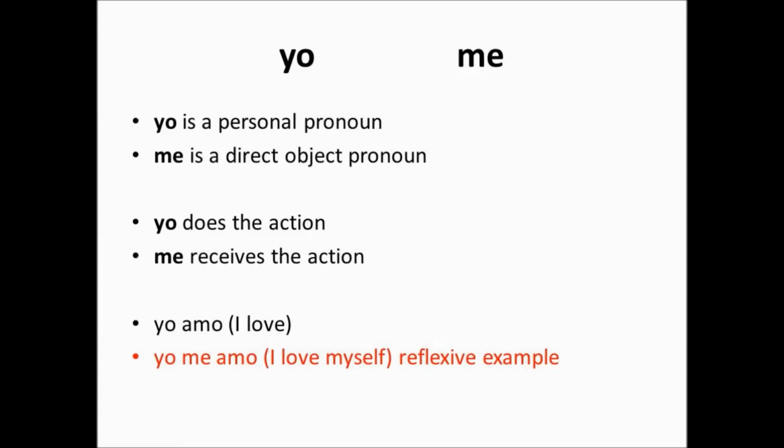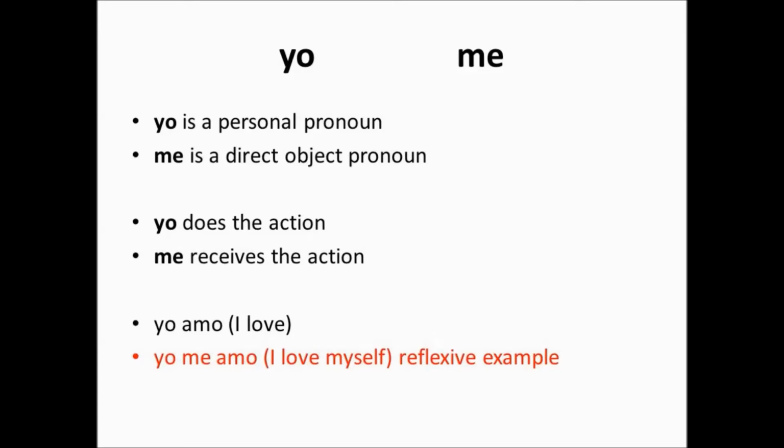And remembering that order is important so you don't confuse yourself when you're reading these sentences and trying to figure out who is doing what to whom. So that's the order. In Spanish, you say the personal pronoun, then you say the direct object pronoun, and then you say the conjugated verb. Now, because all the conjugated verbs in Spanish have different endings, you don't actually need to have the pronoun there. So we can just say me amo.